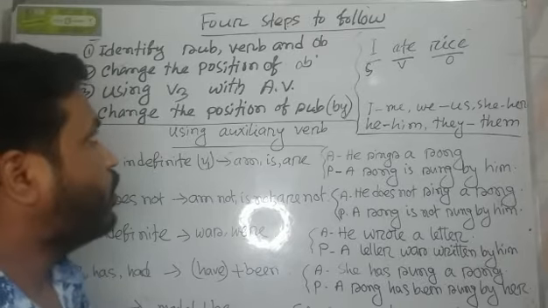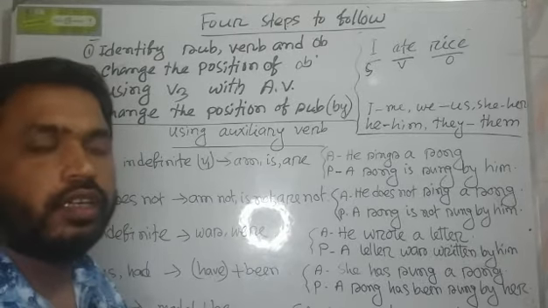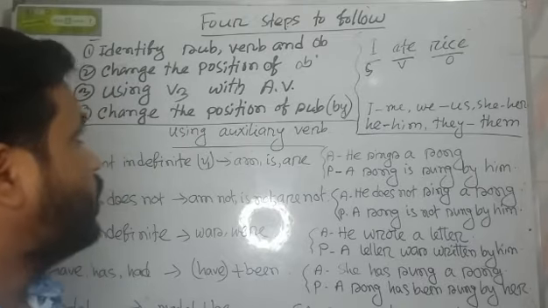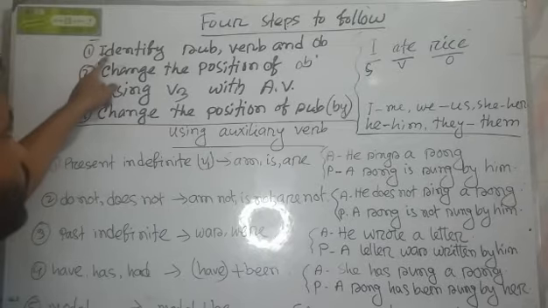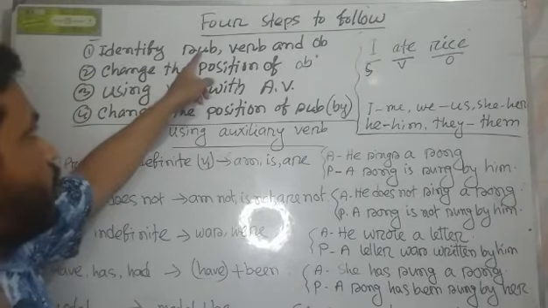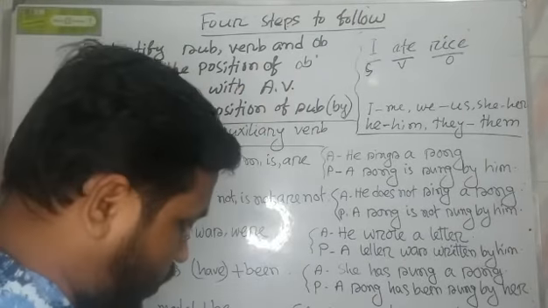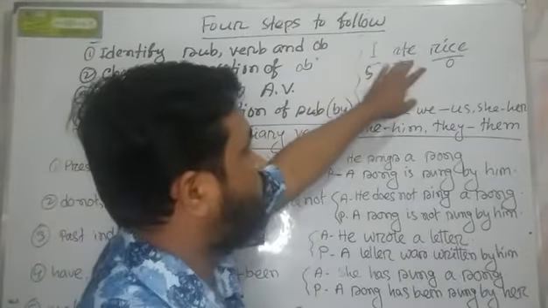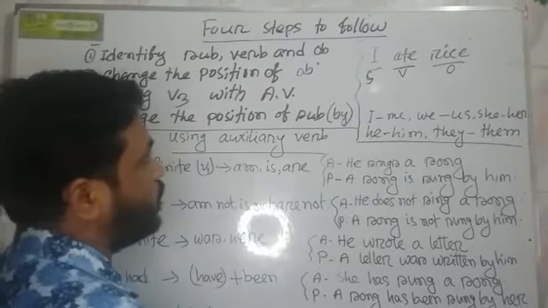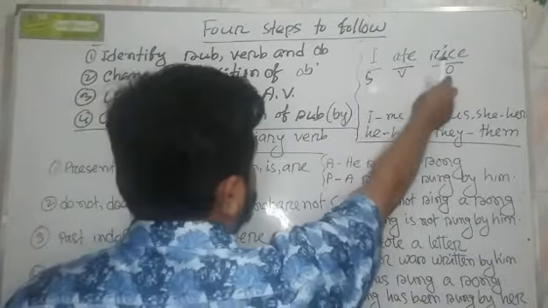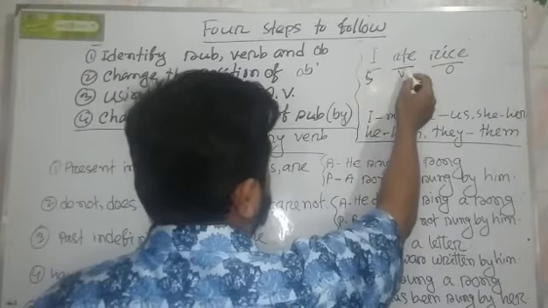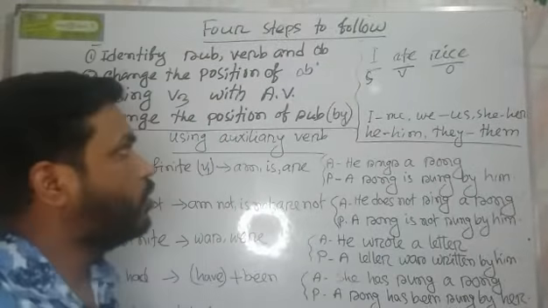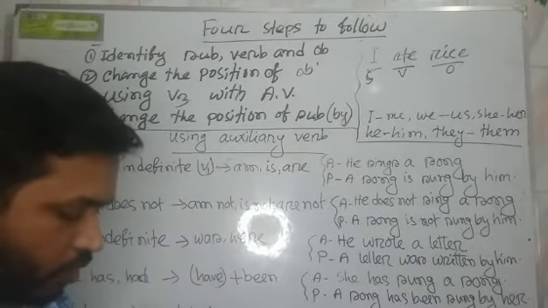There are 4 steps to follow when we change an active sentence into a passive sentence. The first step is we have to identify the subject, verb and object, such as this is an active sentence: I ate rice. There I is a subject, ate is a verb, and rice is an object. So at first we have to identify subject, verb and object.